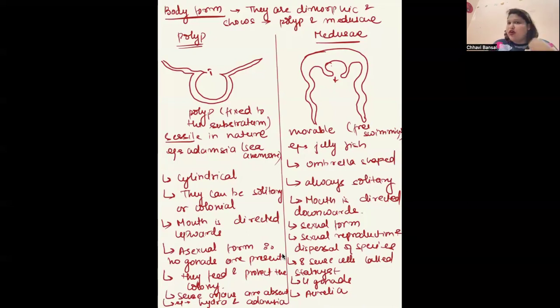Along with no gonads, they do not have any sense cells present. Fine. And what is the role? They feed and protect the colony. Example is Hydra and Adamsia. Whereas Medusa is a sexual form, means it will have gonads and reproduction takes place sexually, which helps in the dispersal of species. They have 8 sense cells called statocysts and they have 4 gonads. Example is Aurelia. Fine. Now, these are the two forms. Now, there are different types of organisms. There are some organisms that always stay in polyp form. There are certain organisms that stay in medusa form. But there are certain organisms which change from the polyp to the medusa form.